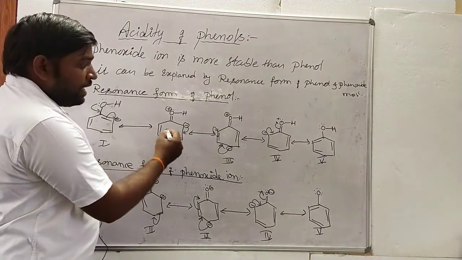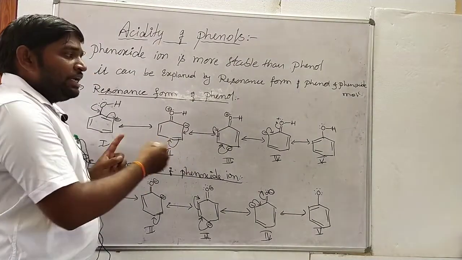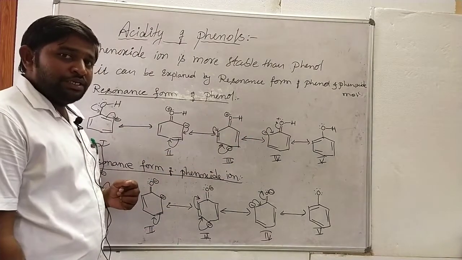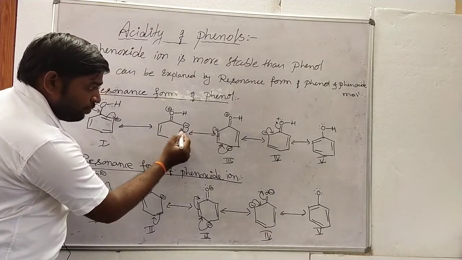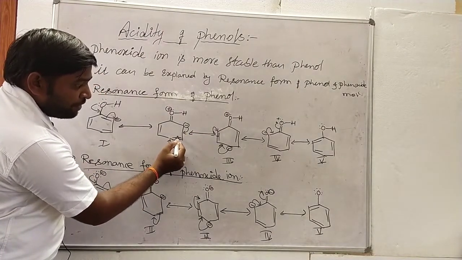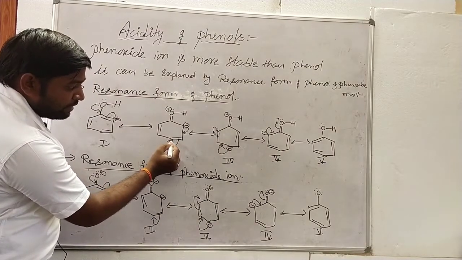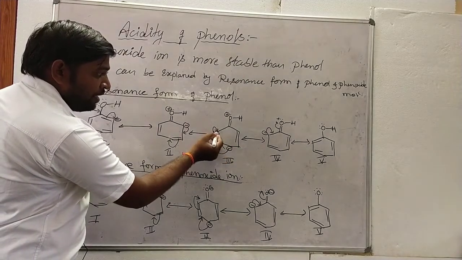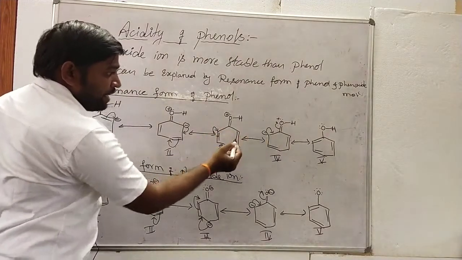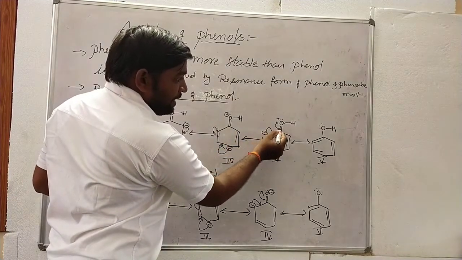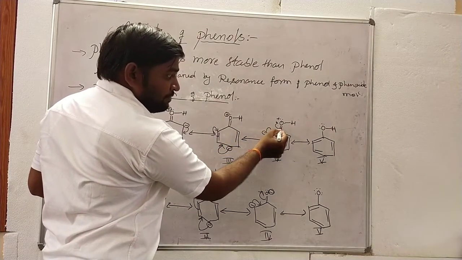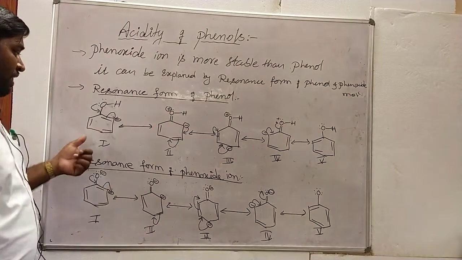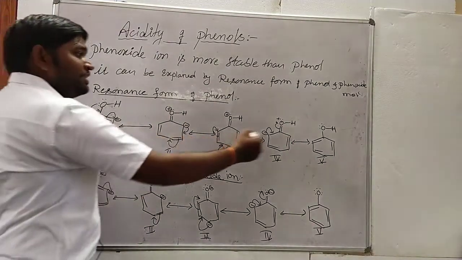So in this resonance, again if I shift the electrons, delocalization of electrons takes place within the ring. That can be observed in 5 resonating structures. When these electrons are shifted between these two carbon atoms, this pi bond is broken, and these electrons shift onto this carbon atom. This gets negative. Again these electrons will shift here, and this bond will cleave, and the lone pair of electrons will shift here, and again this bond will shift, and as usual the original electrons will get back to the oxygen atom, and ultimately it gets 2 lone pairs of electrons again. Structure 5 and structure 1 are similar, and these are the resonating structures.